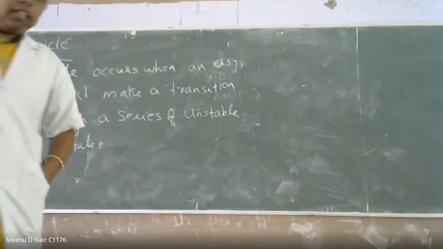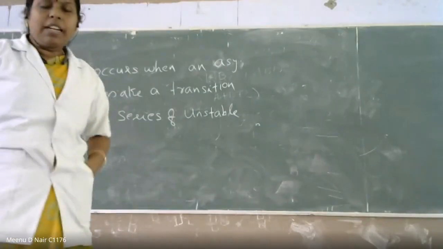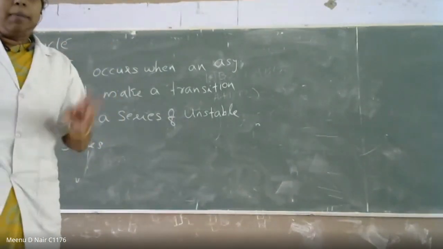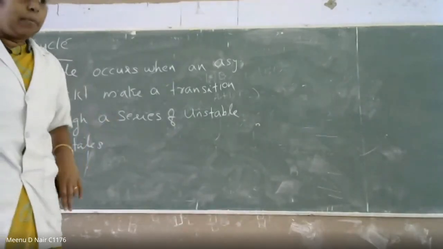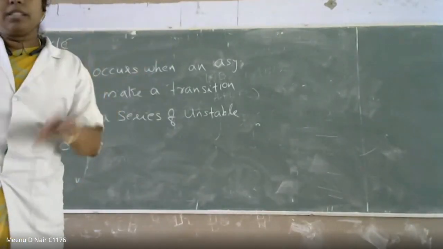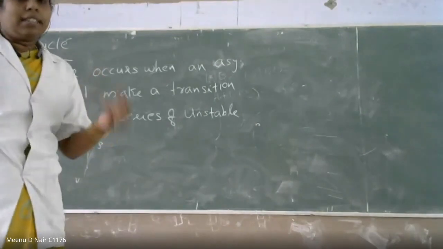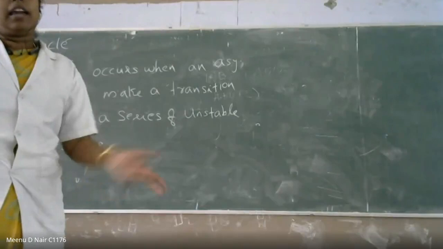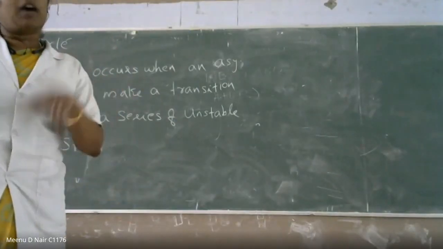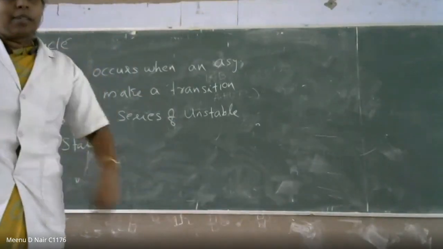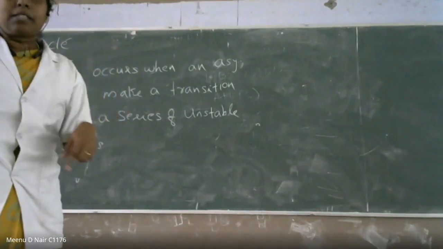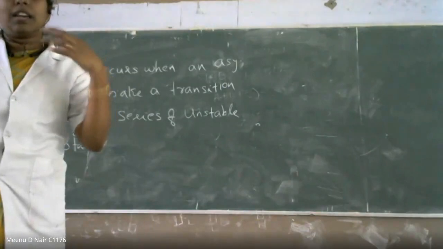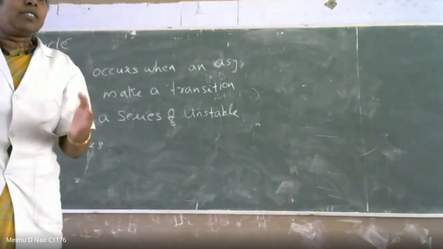It means that in the race condition, it will definitely move to some stable state after one or two transitions. But in the case of a cycle, what is happening? It is not moving to a stable state. If you change a single bit, it moves to one unstable state. Again, if you change one more bit, it will move to another unstable state. So it will continuously be in an unstable state. It is a cycle of unstable states. It is not moving to the stable state. That is known as a cycle.